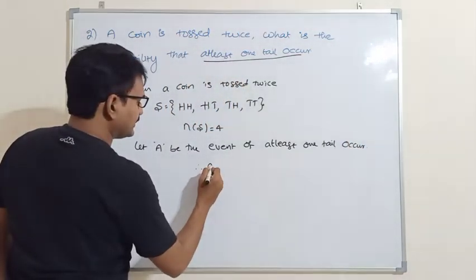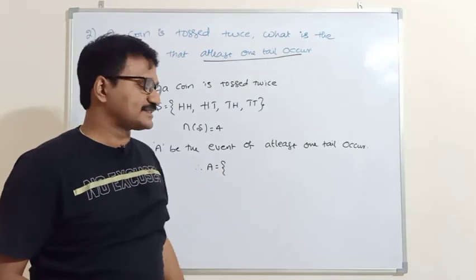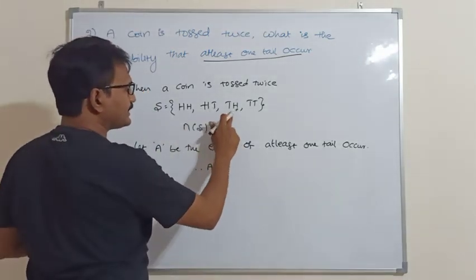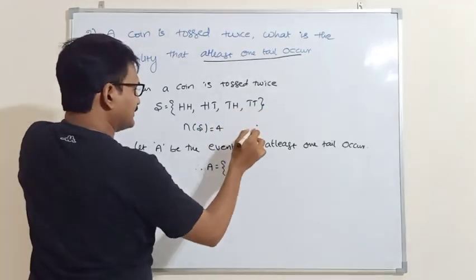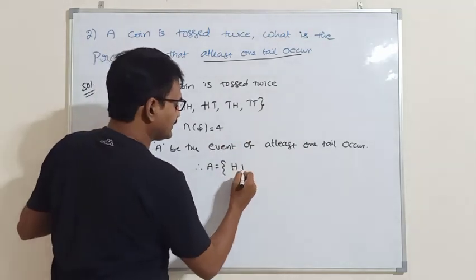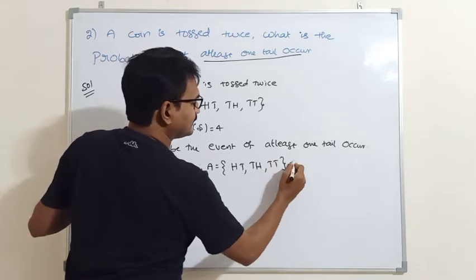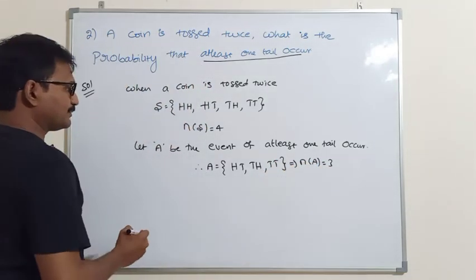Therefore, A is equal to how much? At least one tail means minimum one tail. Minimum one tail means here one tail is there, here one tail is there, here two tails are there. At least one means minimum 1, maximum 2. That means HT, TH, TT. So the number of sample points is 3.